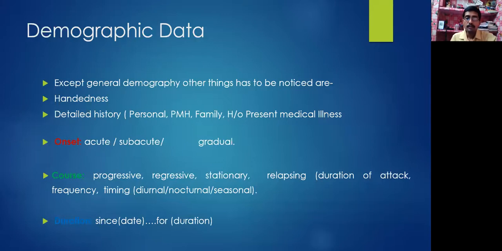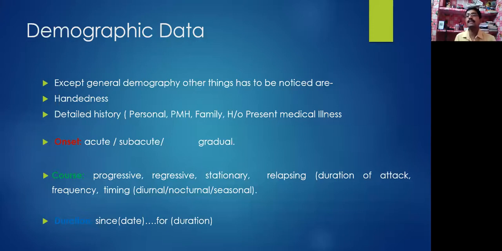Course means it can be progressive in nature, it can be regressive in nature, it can be fixed, stationary. I was having that pain 2 months back, and since now I'm having the similar pain. There is no progression of the illness and no progression of my improvement. Relapsing and remission: relapsing means, is there any rest in between? Means there is some phase when the symptoms have disappeared completely. I feel completely free of any pain, any complaints or any problems.